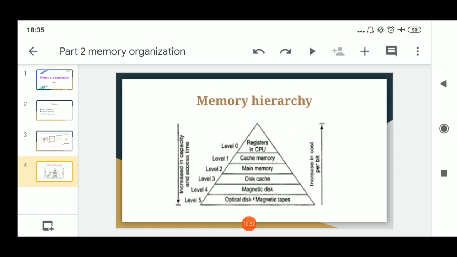Next is cache memory. Cache memory is a buffer between the CPU and main memory. Cache memory is considered level 1 memory. Next is main memory, which is considered level 2 memory. Main memory is also called primary memory. Next are disk cache and magnetic disk. These two memories are considered secondary memory or external memory. And the last one, that is optical disk or magnetic tapes, is considered tertiary memory.